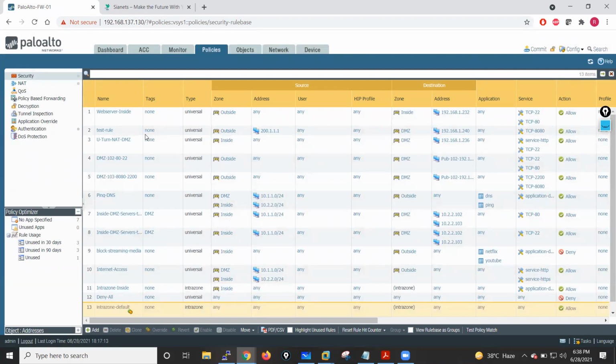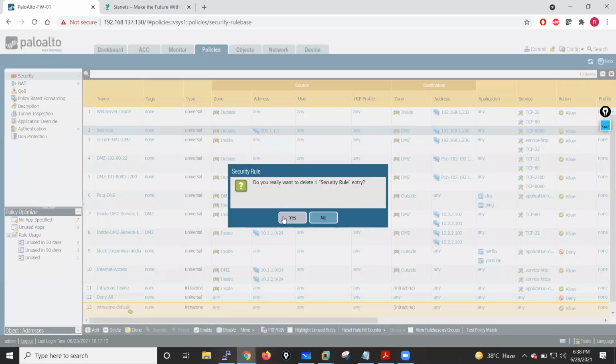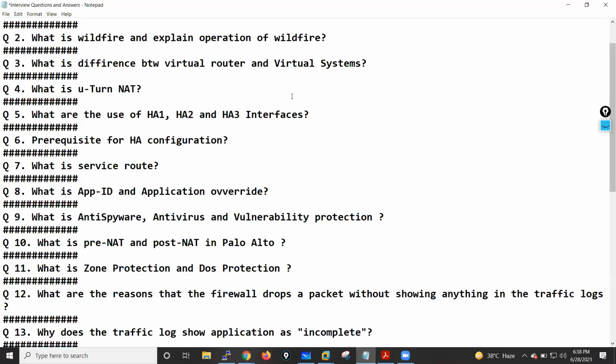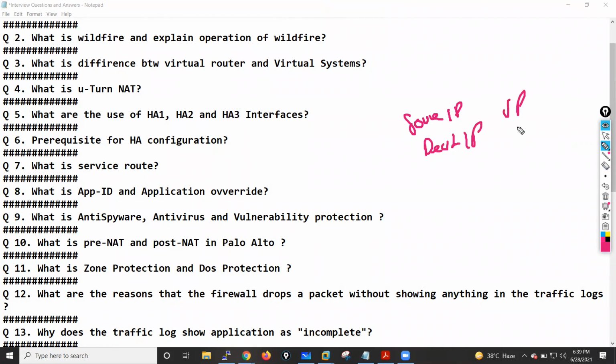This is also the concept of pre-NAT and post-NAT in your Palo Alto firewall, where from the pre-NAT packet we will get the source IP, destination IP, source port and destination port.